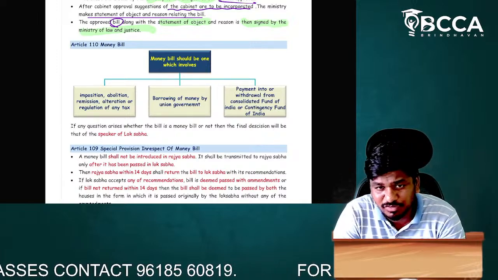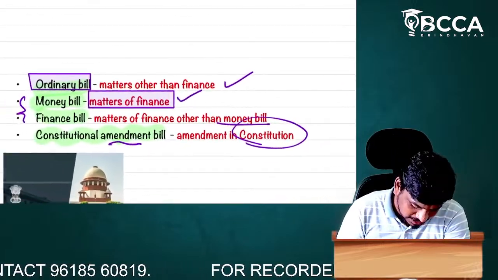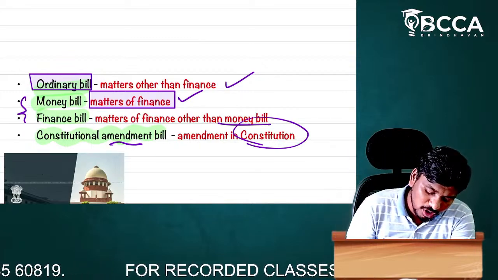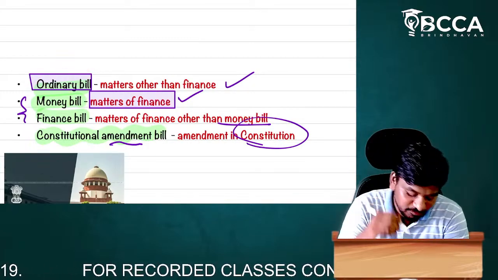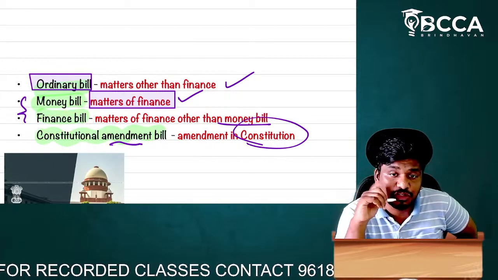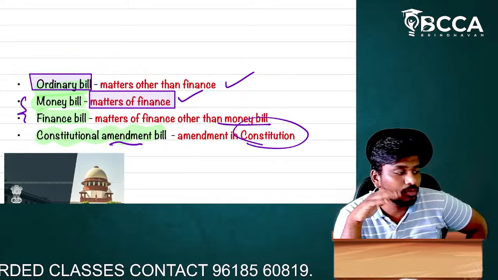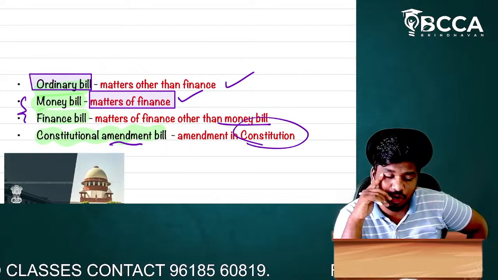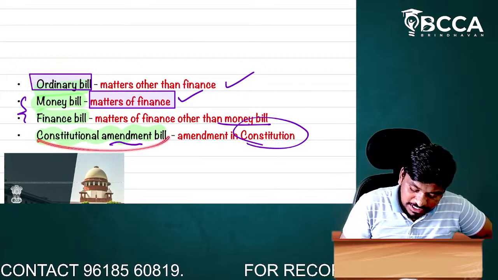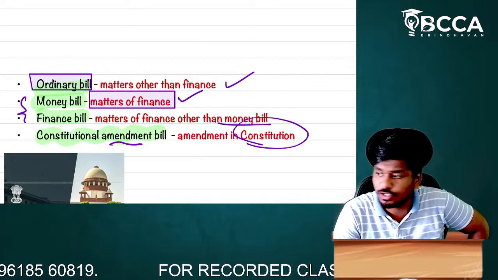So how many types of bills are there? There are four types of bills, my dear students. One type of bill is called an ordinary bill, the second type is called a money bill, the third type is called a finance bill, and the fourth type is called a constitutional amendment bill. So, are you okay with it? Point number 1 is ordinary bill, point number 2 is money bill, point number 3 is finance bill, point number 4 is constitutional amendment bill. Okay, you're okay with that?